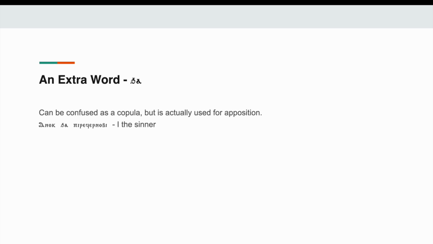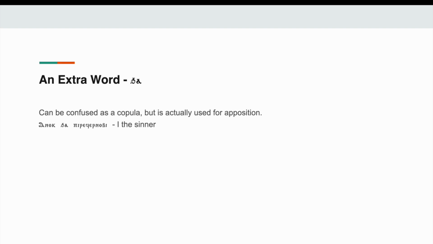So then, an extra word, and then I'm out. Ha. So ha can be confused as a copula, but it's used for this thing called apposition. I don't know how to pronounce it. Basically, I didn't know this until I made the lesson, but apposition is putting two words next to each other, and each one refers to the other, right? So the example here is Anocha Birafernovi, and that's translated as I the sinner, right?